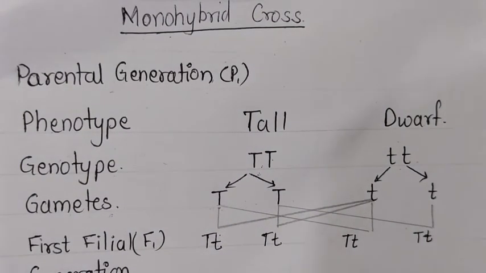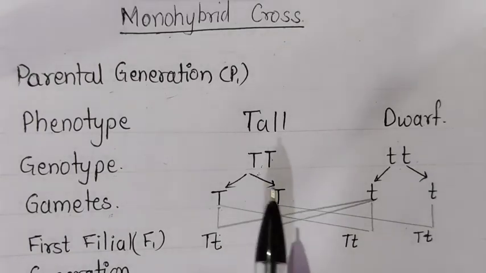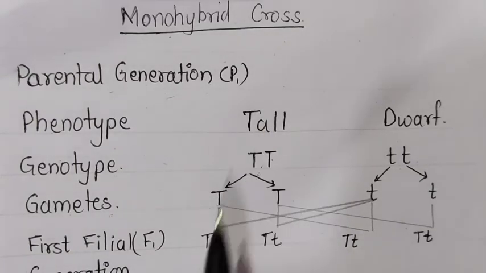So from this what we have come to know is that from this parental generation, the first filial generation, that is the offspring, the next plant which is developed from this will have genes like this: capital T, small t. So in all of them you will find that the capital T is present. It means the plant which will be produced will have the characteristic of height as tall only. So this is the first generation.